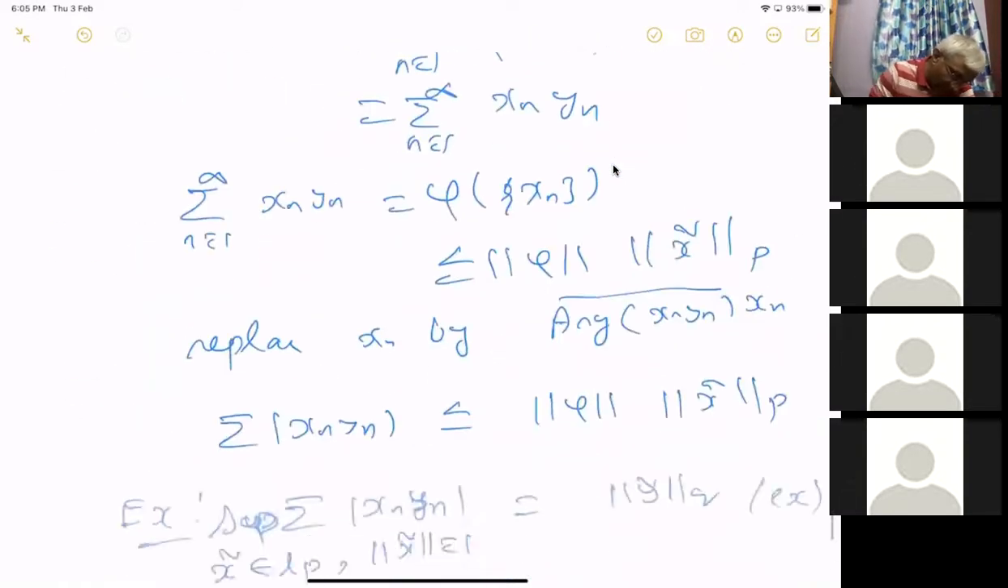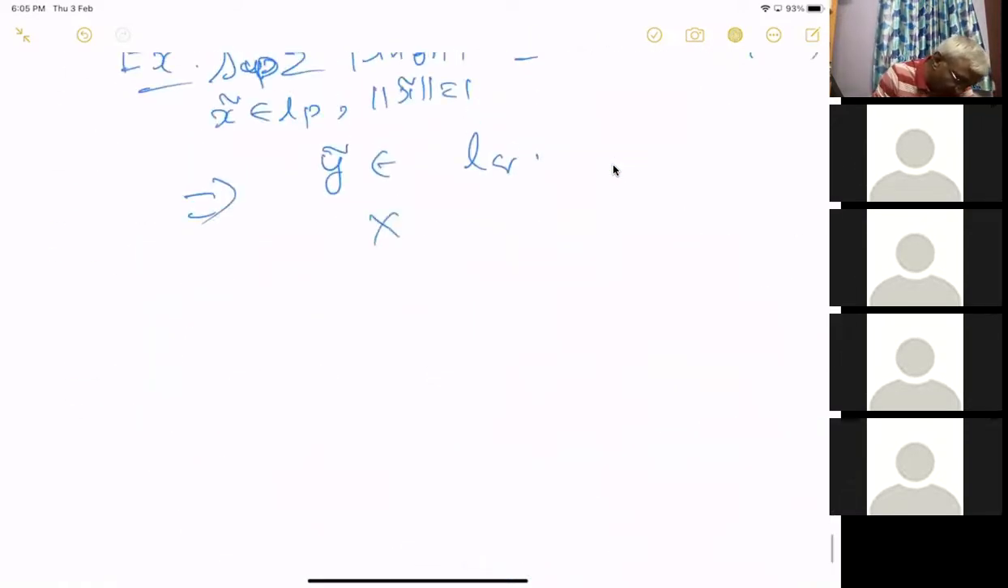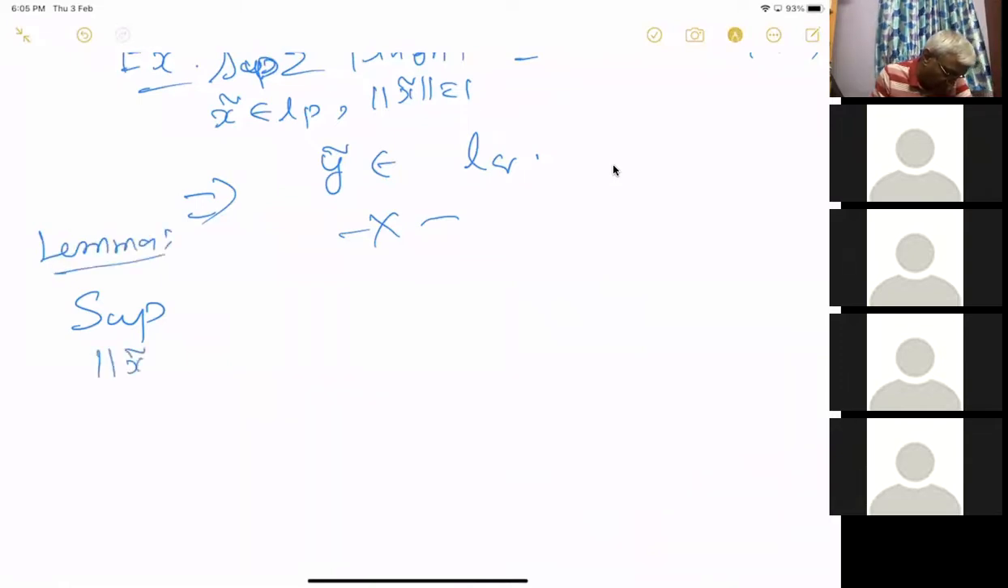Anyway, so this is done. We are only worried about this. We want to prove the supremum, this is a lambda. I write it as a lambda, the supremum of the modulus of x tilde equal to 1, where x tilde is in L^p.